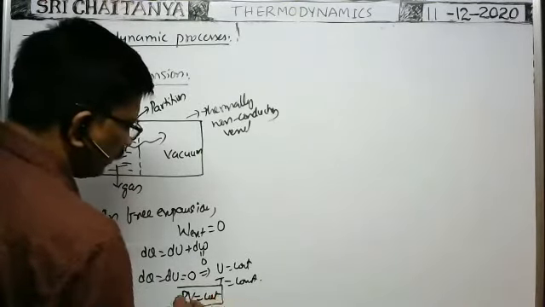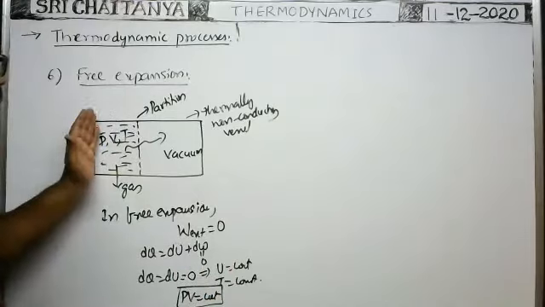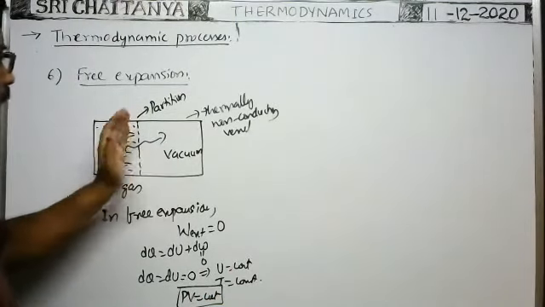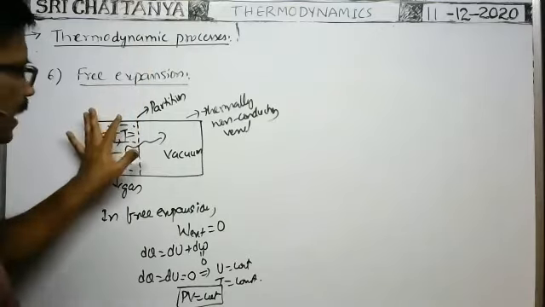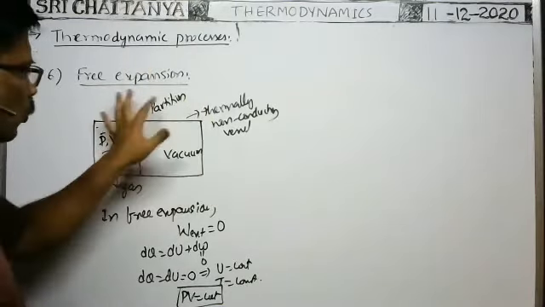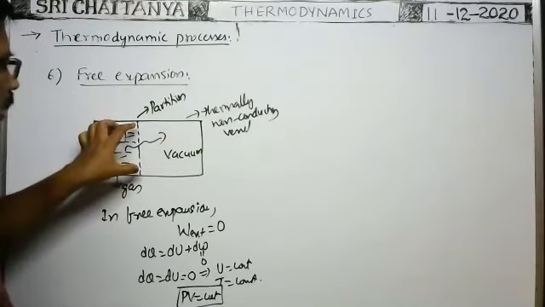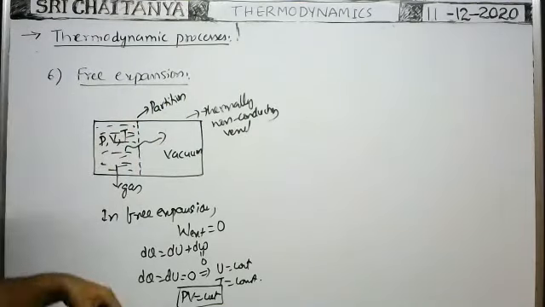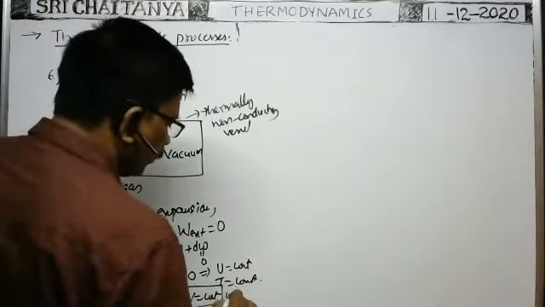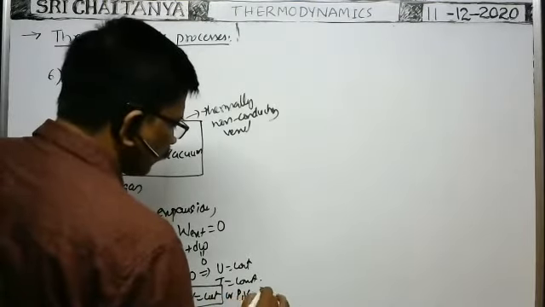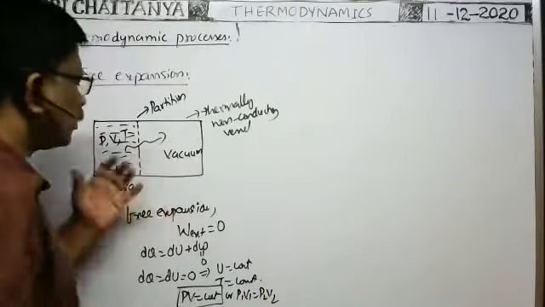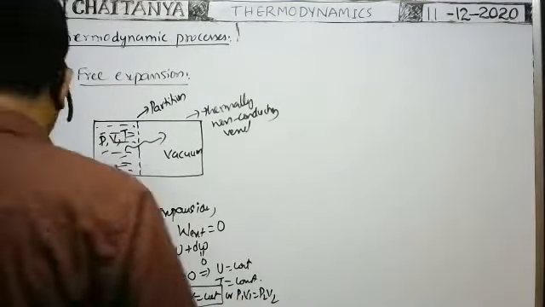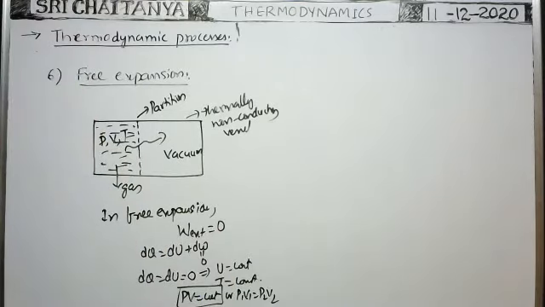That means Boyle's law. When the partition is removed, the entire gas expands to fill the whole container. So the total volume is the final volume, and this is the initial volume. Then what is the final pressure? If you are given the initial pressure as P, we can write P1 V1 is equal to P2 V2. That means free expansion obeys Boyle's law. This is another process.